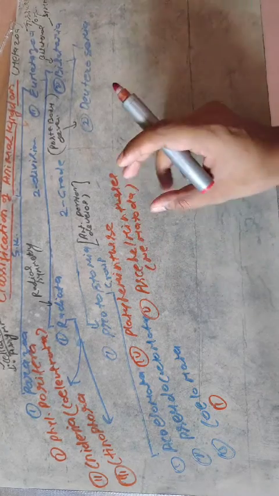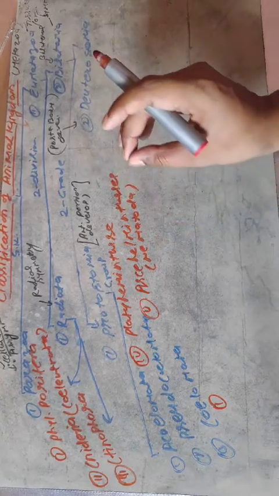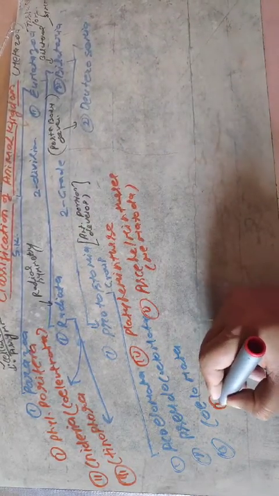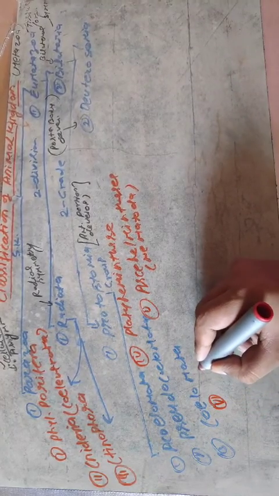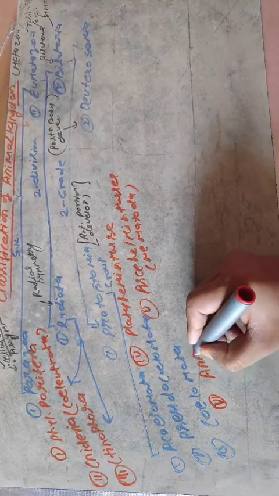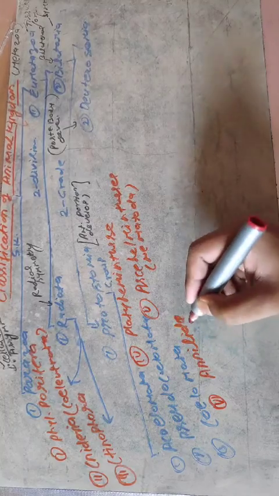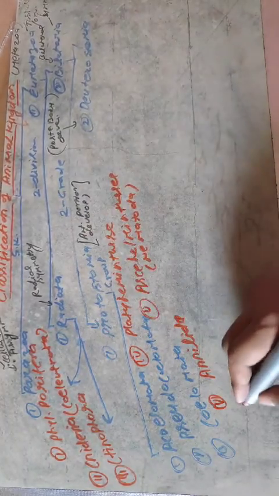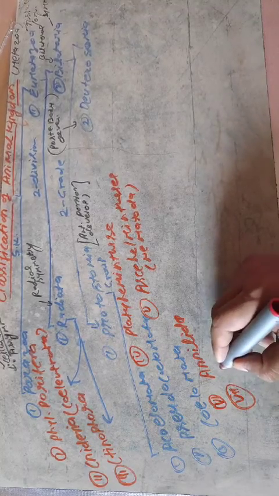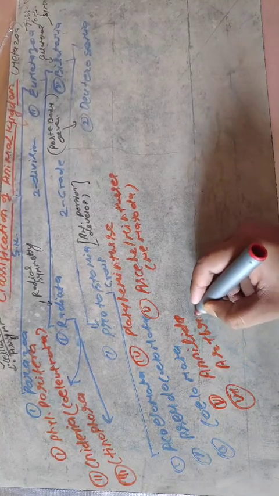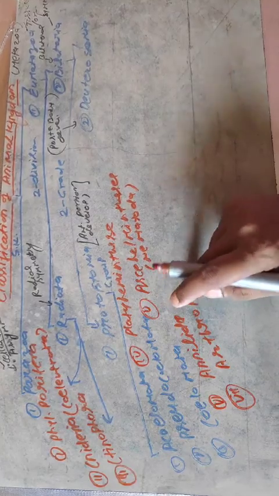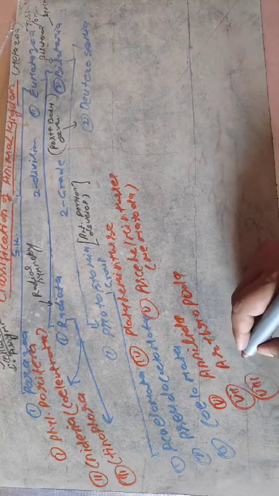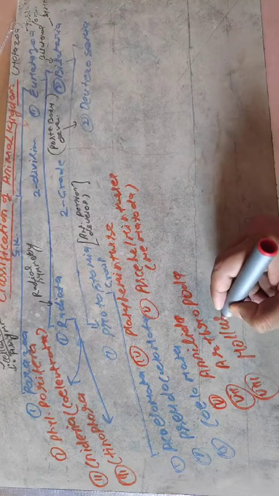But let me check which phylum is placed in Protostomia and Coelomata. The phylum number 6 is the Annelida. You are well familiar with Annelida, the earthworm will be placed in this. Annelida, Arthropoda, and the 8th one is the Mollusca.